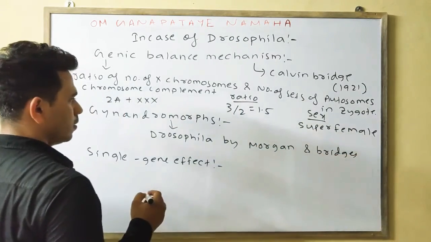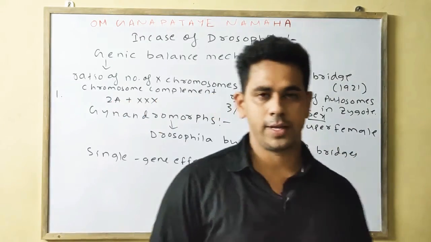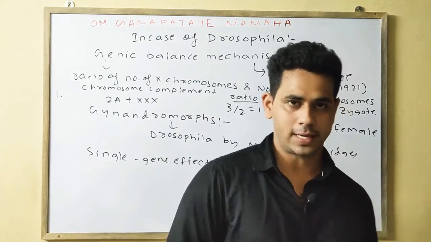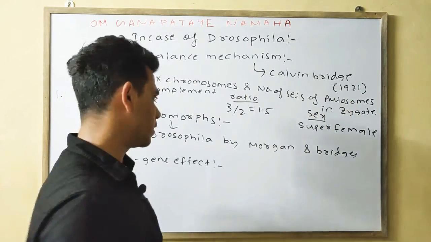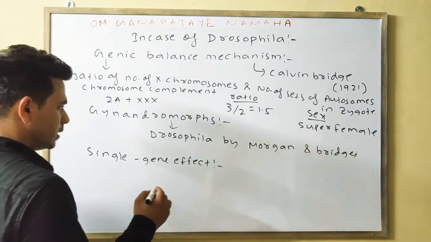Okay, gynandromorphs means half of the body exhibits the male characters and the other half shows the female characters. Okay, then the single gene effect.